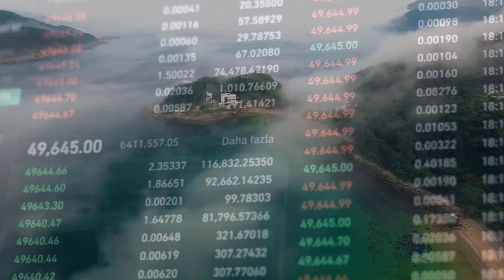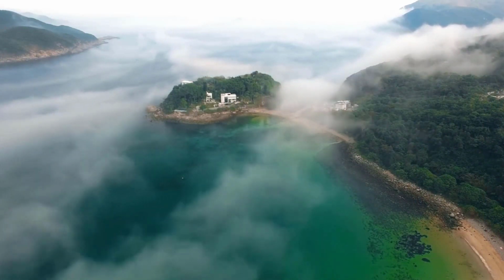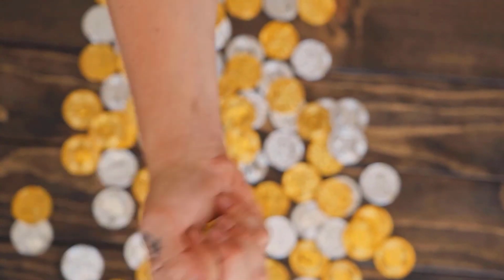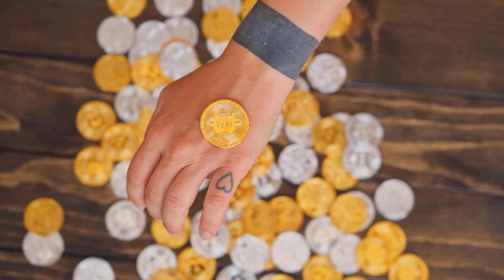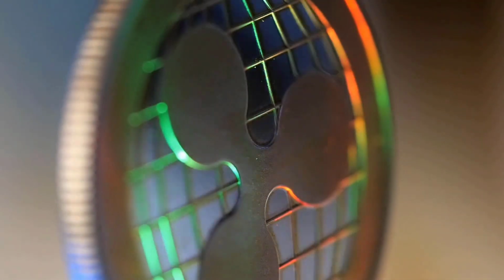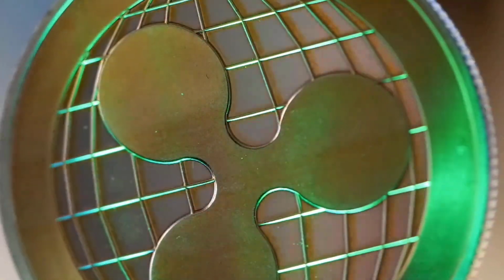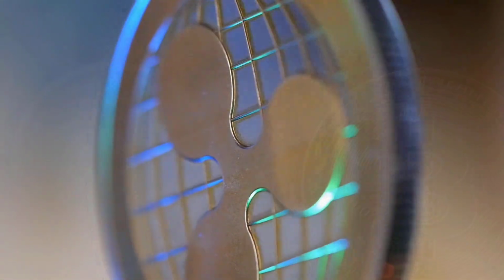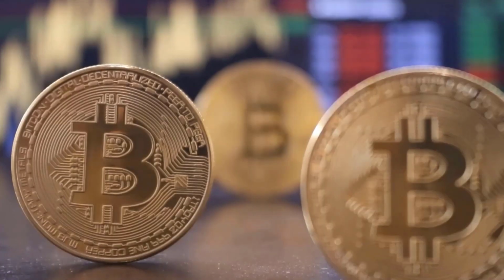AVAX to United States dollars forecast for February 2024. Opening price at $24.59. Maximum price $24.59, minimum price $21.18. The average for the month $23.28. Avalanche price forecast at the end of the month $22.77, change for February 7.4%.